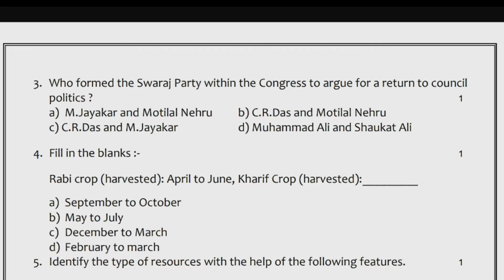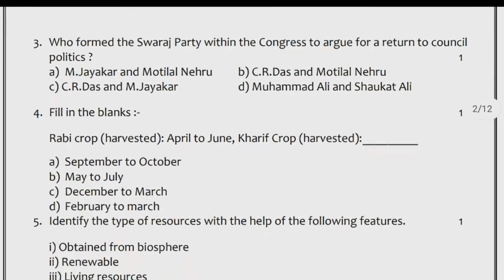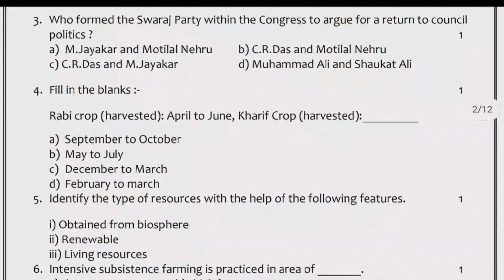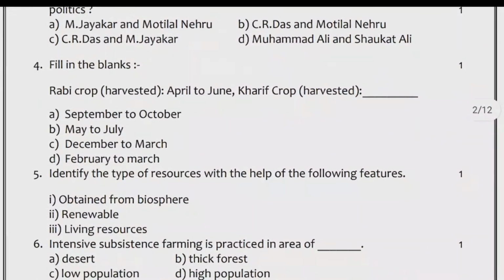5. Identify the type of resources with the help of the following features. 1. Obtained from biosphere. 2. Renewable. 3. Living resources. 6. Intensive subsistence farming is practiced in area of dash. A. Desert. B. Thick forest. C. Low population. D. High population.